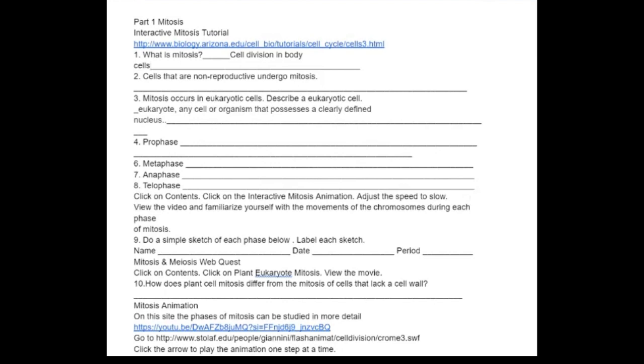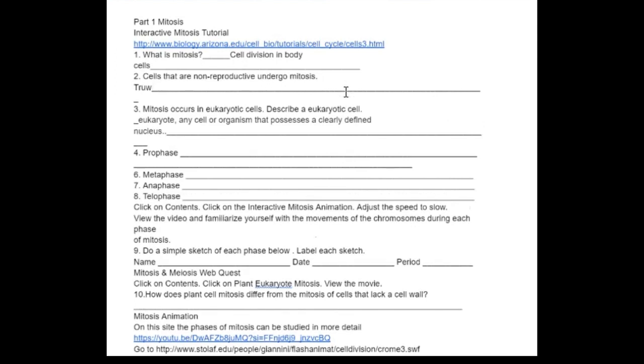Okay. All right. Everybody, I would assume, has this out. So we can do this together. All right. I'll even pull my microphone. Cells that are non-reproductive undergo. Right? Cells that are non-reproductive cells. Every cell in your body, except for one cell, non-reproductive cells undergo mitosis. I'm just going to put true. Okay, it's true. Except I need to spell true, right?